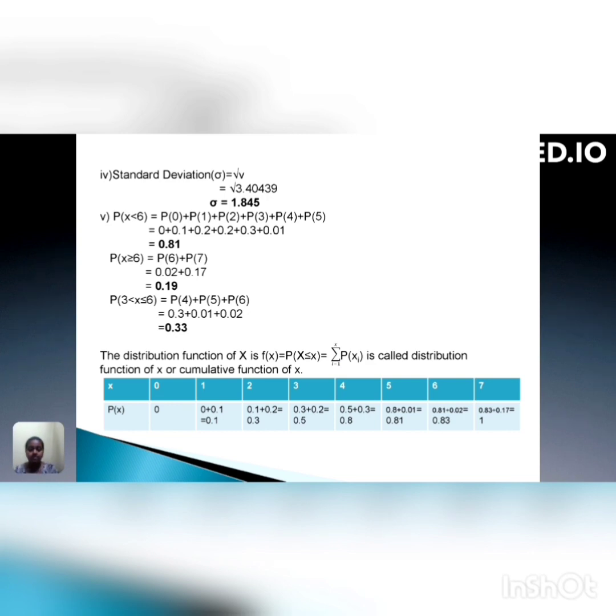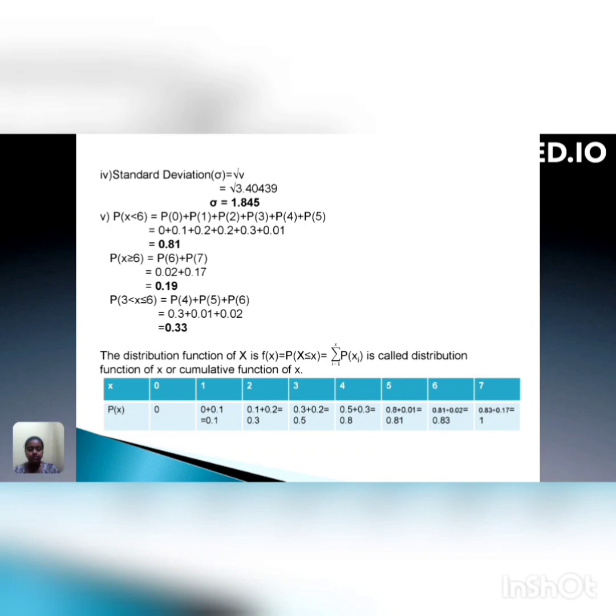Now, let us find the probability of X less than 6, which is equal to p of 0 plus p of 1 plus p of 2 plus p of 3 plus p of 4 plus p of 5, which is equal to 0.81. For the probability of X greater than or equal to 6, we get p of 6 plus p of 7, which is equal to 0.19. For the probability of X between 3 and 6, which is equal to p of 4 plus p of 5 plus p of 6, we get 0.33.